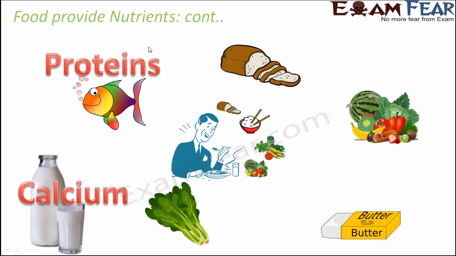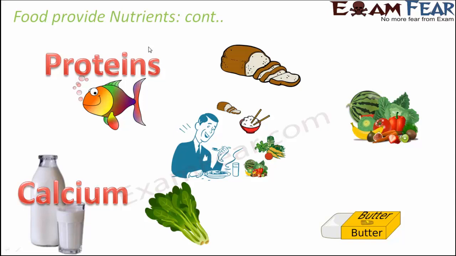A lot of people consume fish. So fish is a very rich source of proteins, and if you have a lot of proteins in your body, that helps in the different types of repair inside your body, tissue repair or metabolic activities of the body. So all those things are supported by the presence of proteins. Now, it is not that only fish has proteins. There are a lot of food items which are rich in proteins.